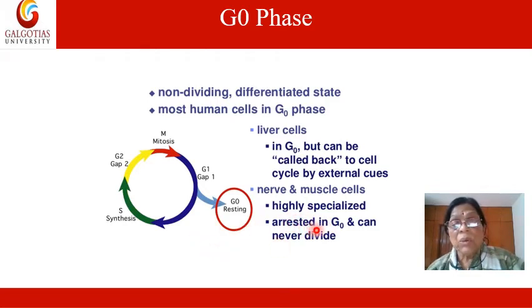Now let us come to nerve and muscle cells. They are highly specialized and arrested in G0 and can never divide. So nerve cells and muscle cells, once they come to maturity, their number is fixed. They are highly specialized and arrested in the G0 phase and can never divide.